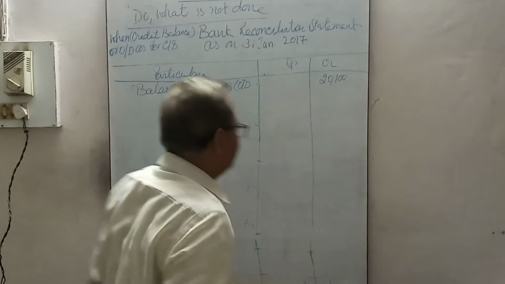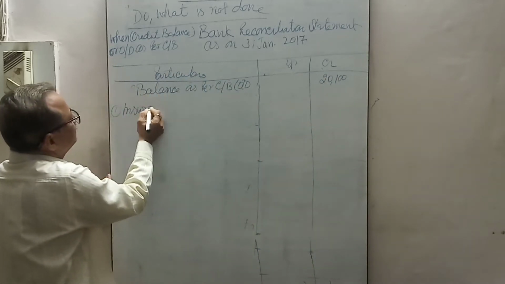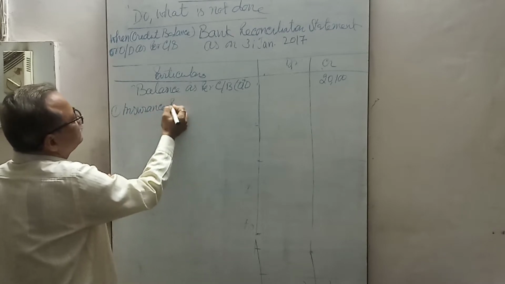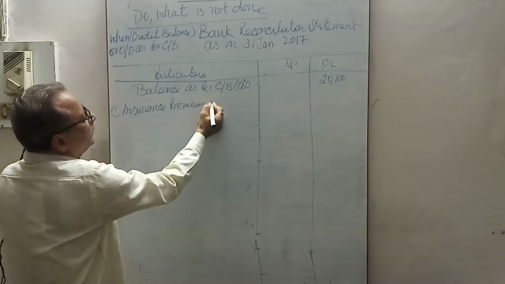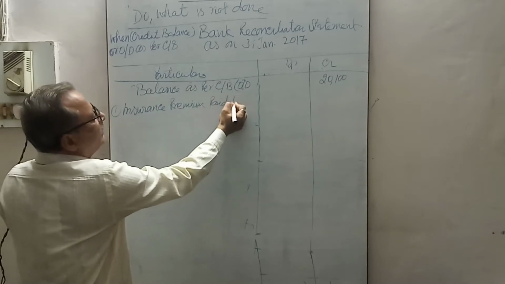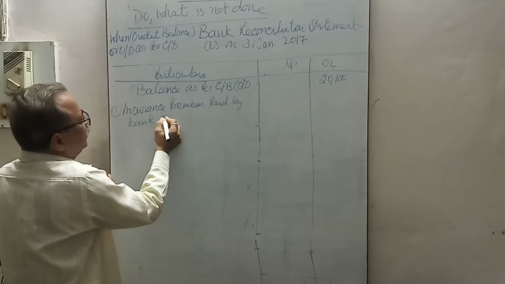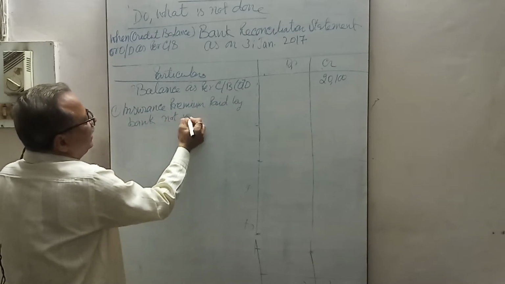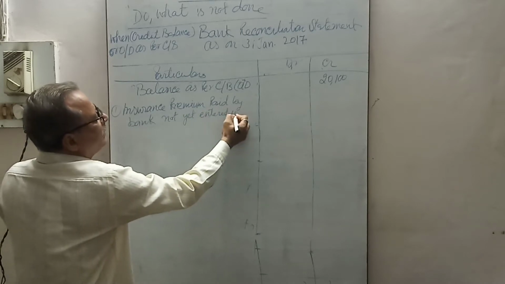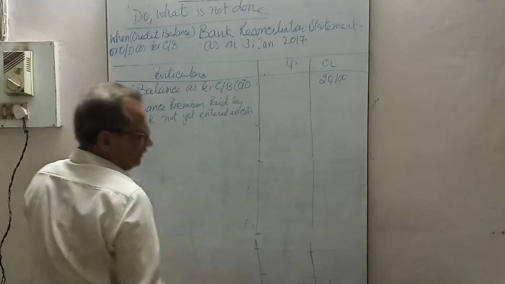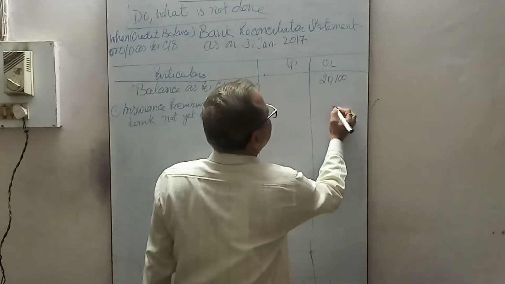That first is the insurance premium paid by bank, not yet entered in cash book, that is 550 should be credited.